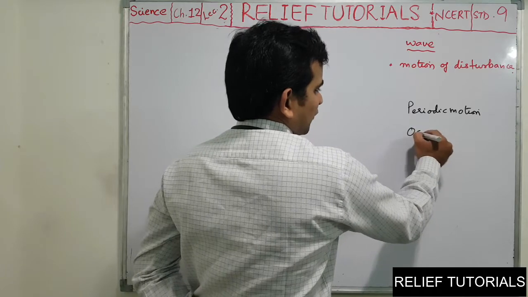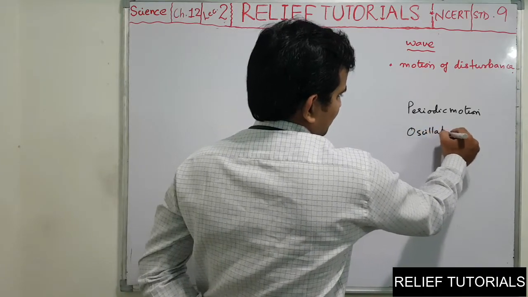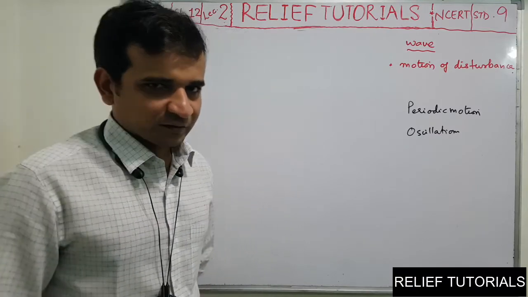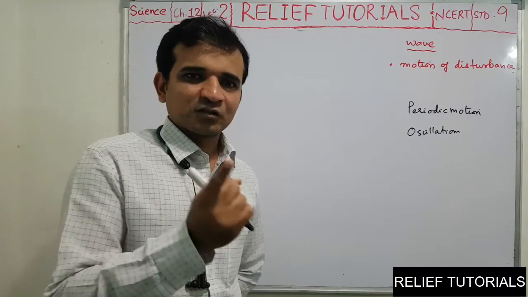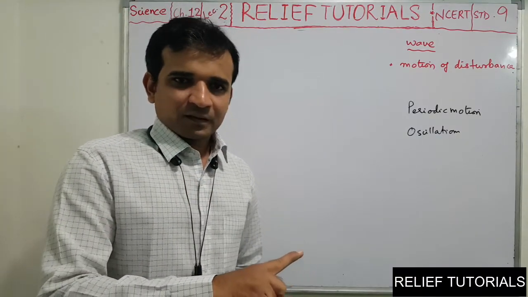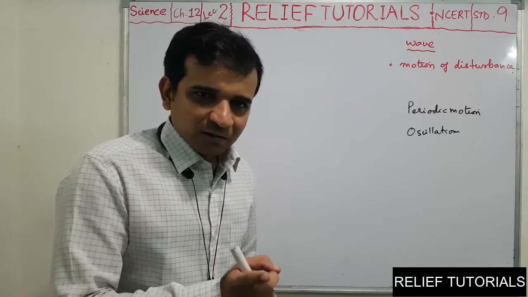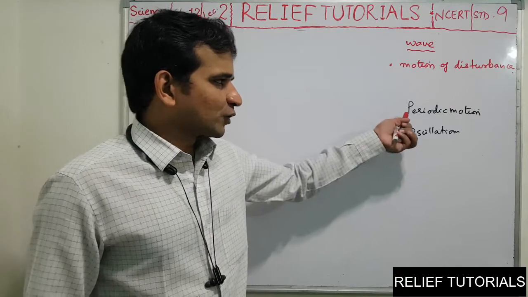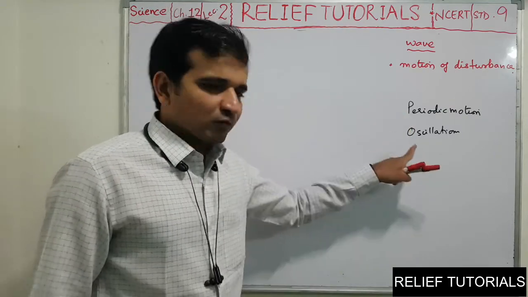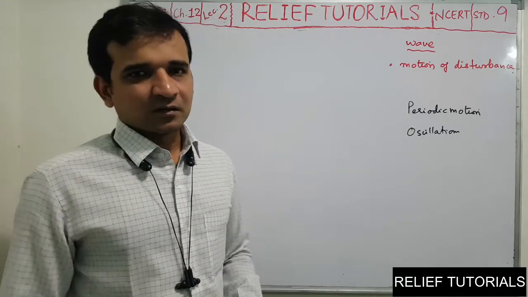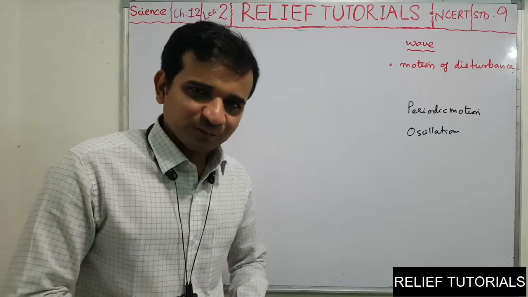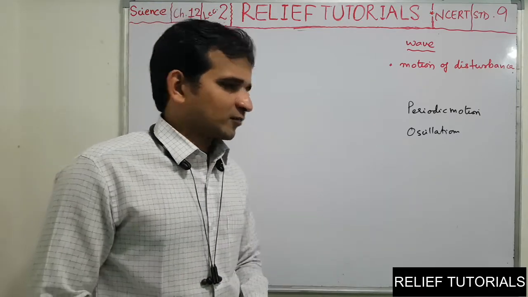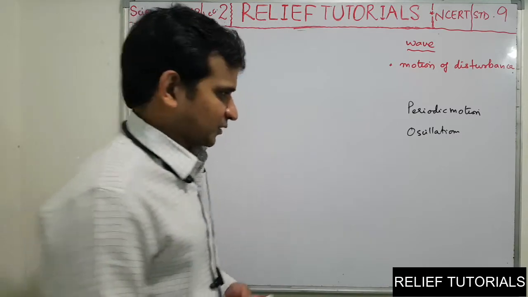Then we have seen oscillations or oscillatory motion, in which we discussed that a circular path alone is not accepted. When the particle is moving on a circular path, that type of motion is only periodic motion. If the particle is repeating its motion on a curved or straight path, then such type of motion is called oscillations.